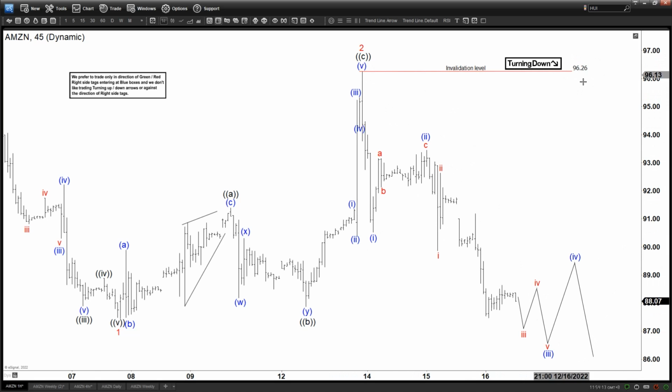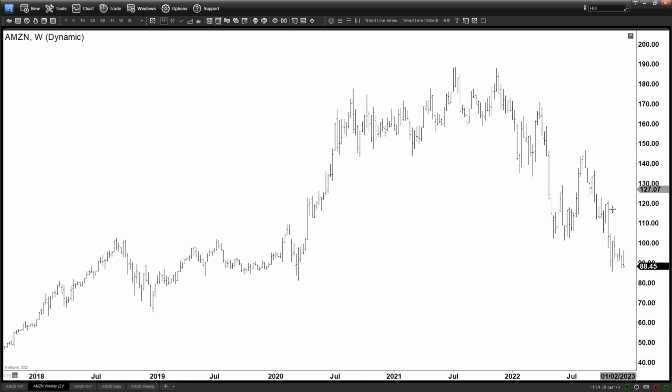And as long as we stay below 96.26, we should continue to see the downside. So I think simply if you just look at the shorter cycle, we should be looking for the downside, as long as we stay below 96.26. Now I think what is more interesting is the larger time frame, and that's why we try to zoom out to see what the possibilities are, the minimum target, and all those things.